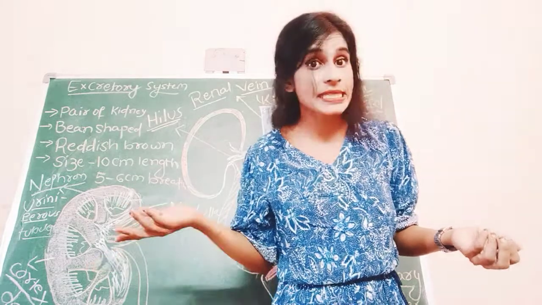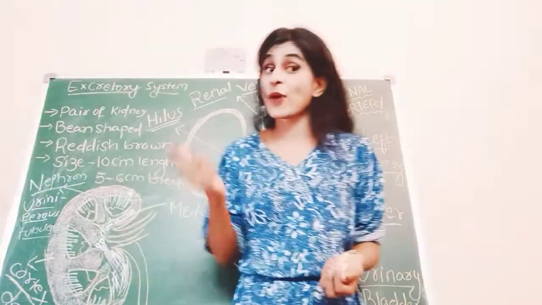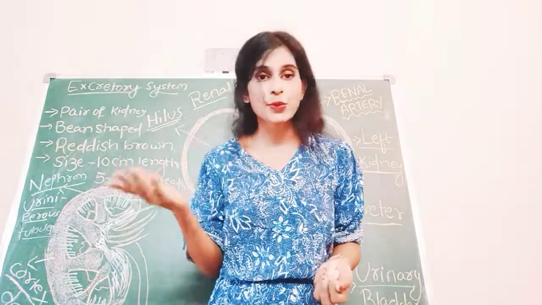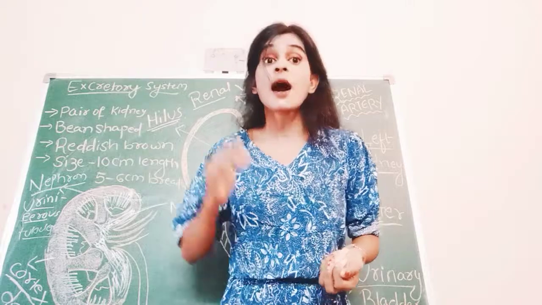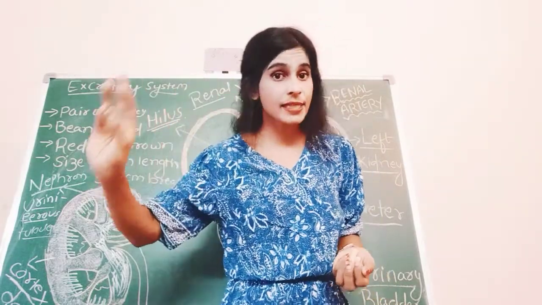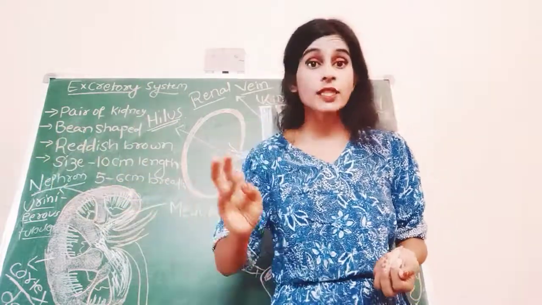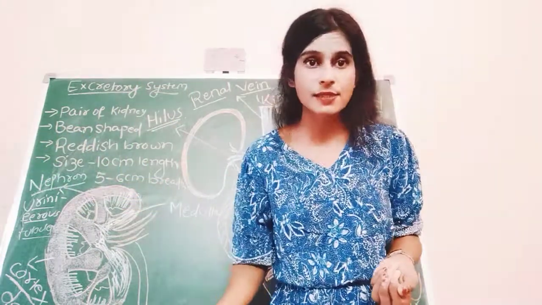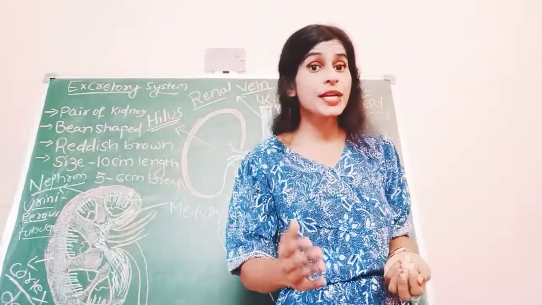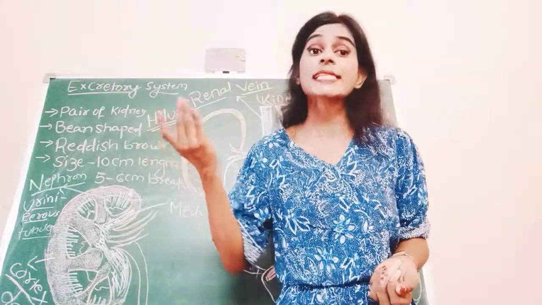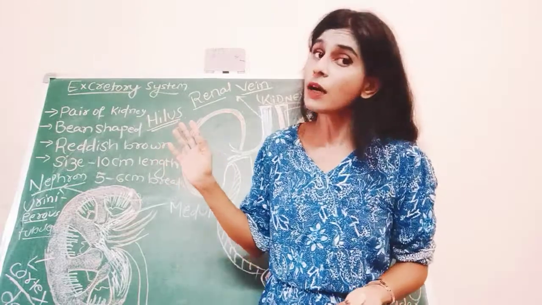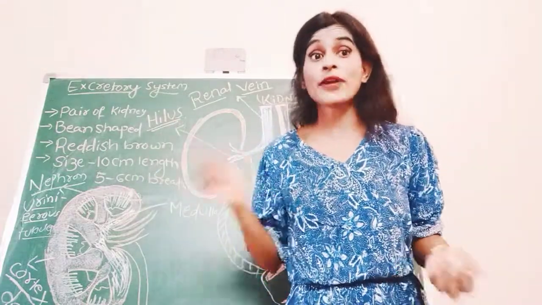So what are the excretory wastes present inside our body? Urea, uric acid and ammonia are all nitrogenous wastes. Remember guys, carbon dioxide is a waste for us. Excess water and excess salt are also waste for us. And the nitrogenous wastes are urea, uric acid and ammonia, which need to be removed from the body. So let's see how it is removed.